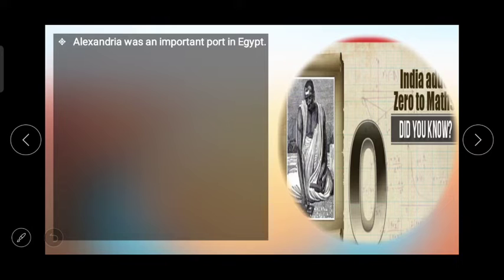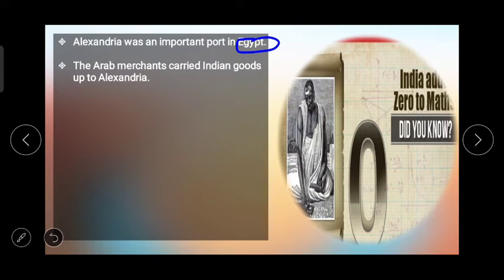Next one now in this. Alexandria was an important port in Egypt. Alexandria नाम का एक important port इजिप्ट में था. The Arab merchants carried Indian goods up to Alexandria, and from there they were sent to the countries in Europe. कहाँ पे लेके जा रहा है? अरब मर्चेंट्स पहले उसे अलेक्जेंड्रिया तक लेके जाते थे और वहां पे के जो मर्चेंट्स है वो फिर उसे यूरोप में लेके जाते थे.